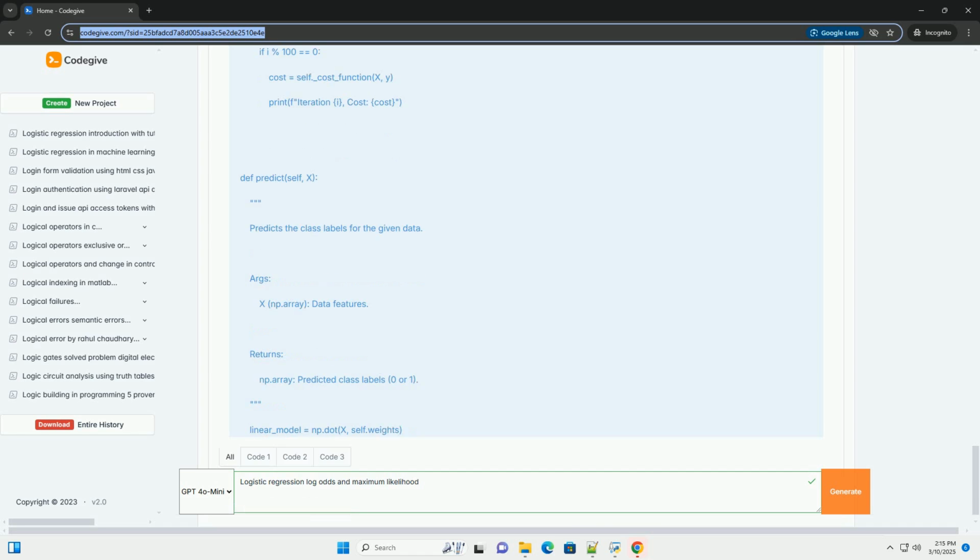MLE is a statistical method for estimating the parameters of a probability distribution, in this case, the logistic regression model, given a set of observed data. The basic idea is to find the parameter values that maximize the likelihood of observing the given data. In other words, we want to find the coefficients that make the observed data most probable under the logistic model.